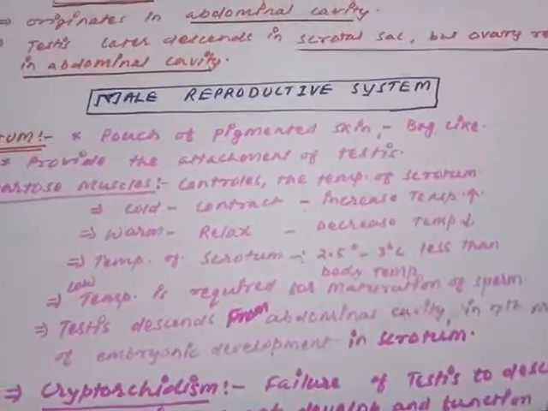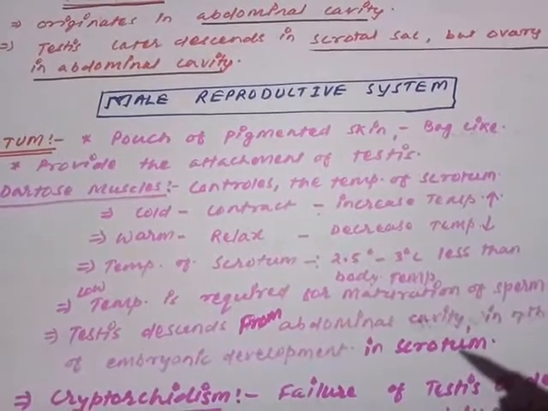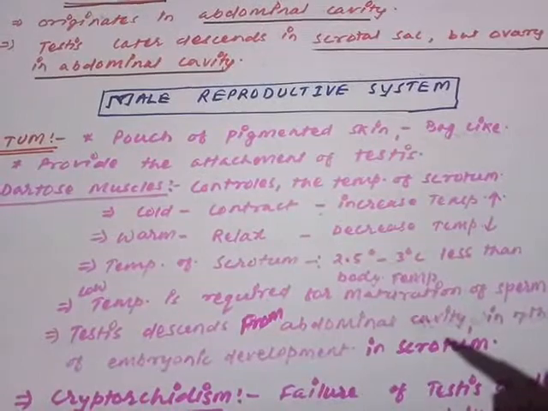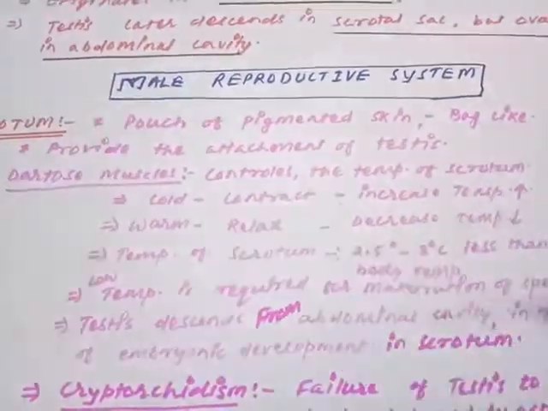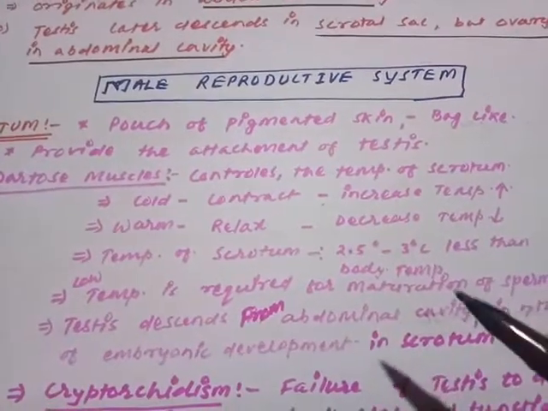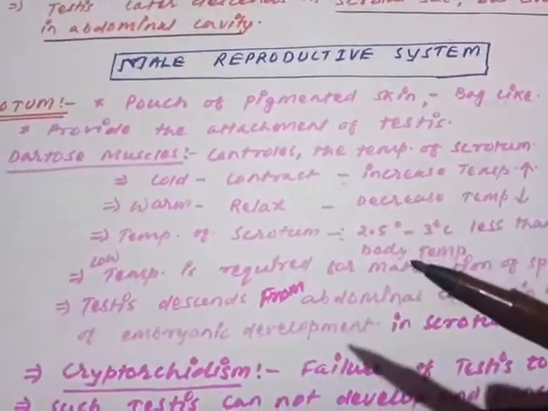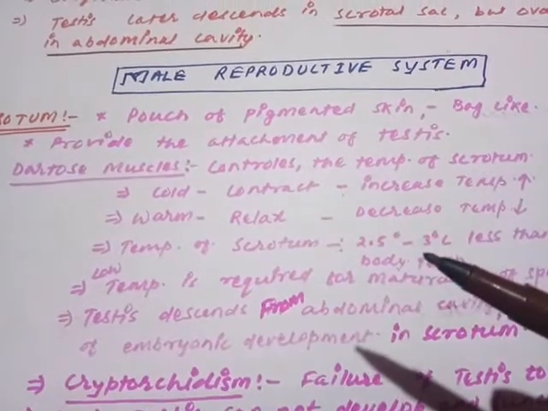And similarly, just opposite to that, when the environmental temperature is higher than the body temperature, at that time the dartos muscle will get relaxed so that it could decrease the temperature of the scrotal sac. So is it clear? Dartos muscle का काम क्या होगा? This muscle is responsible for regulation of the temperature of the scrotal sac.